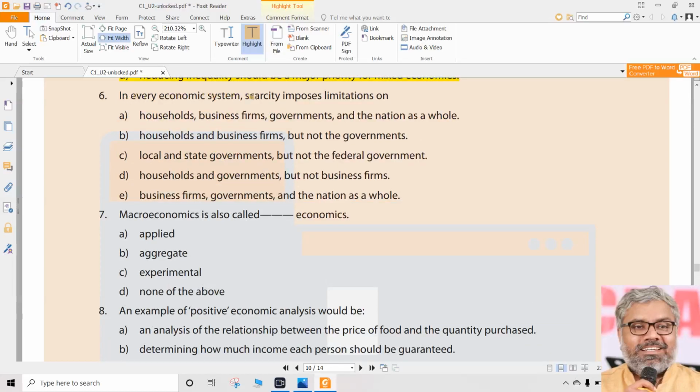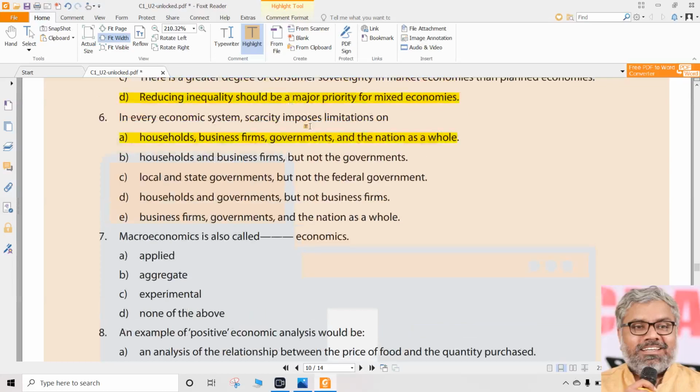In every economic system, scarcity imposes limitation on what? Scarcity is applicable, and limitations are there on whom? On the households, are there limitations? Yes. On the business firms? Yes. Governments? Yes. Nation as a whole? Yes. So that itself is the answer, because scarcity is not something which has any exceptions. Nation as a whole will always have scarcity.